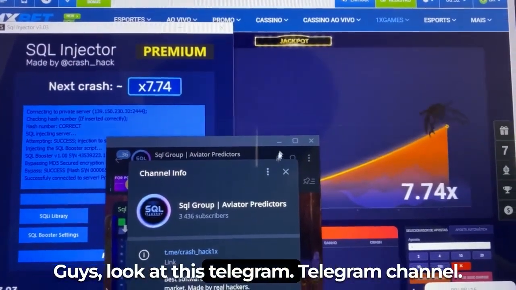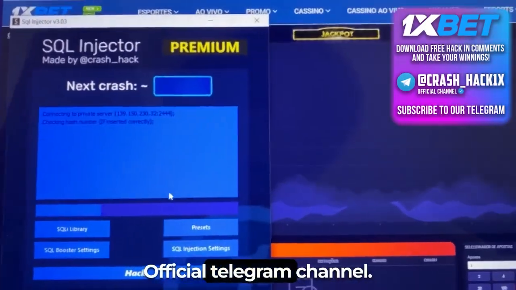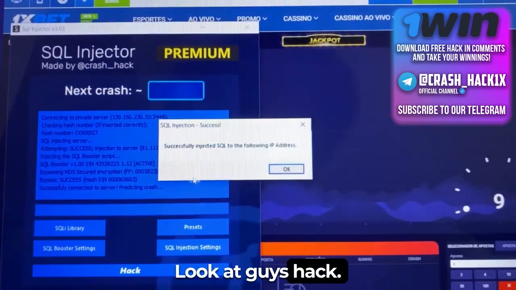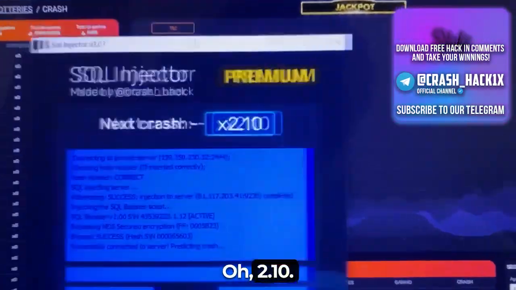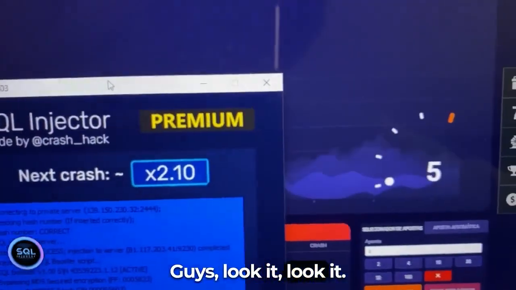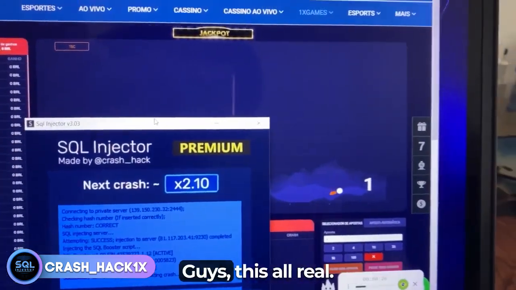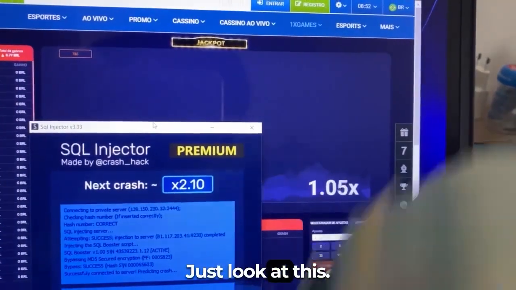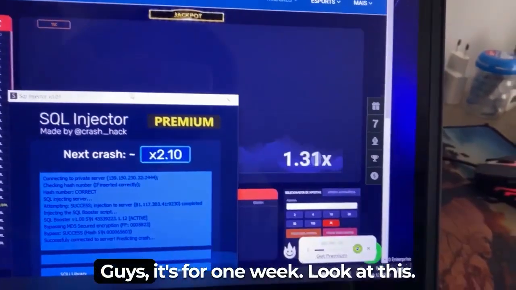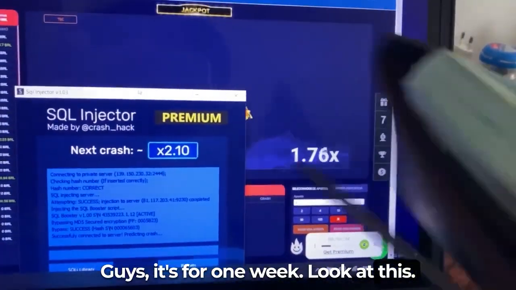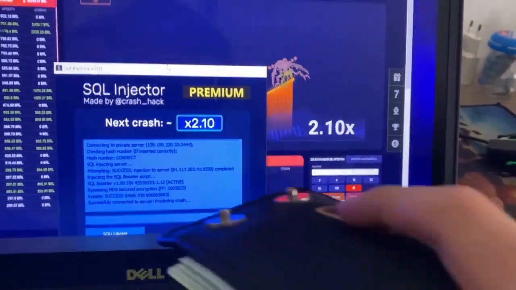Look at this Telegram channel, official Telegram channel. Look at guys. Hack. Wow. Oh, 2.10, guys. Just look at this, really full functional website, guys. This is all real. This is for one week. Look at this, guys.